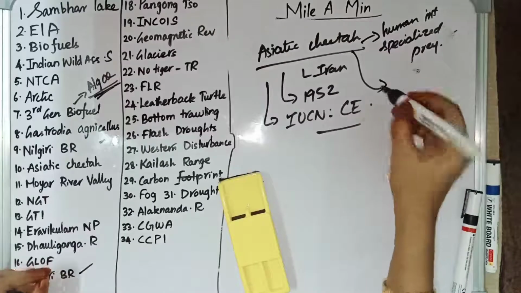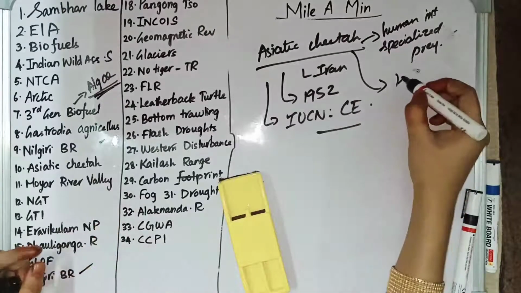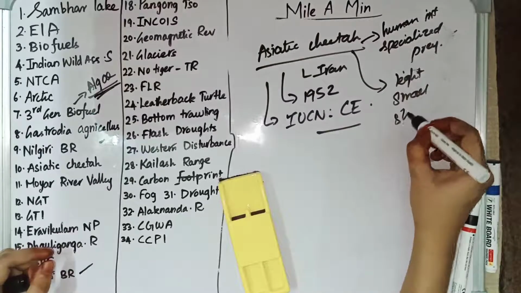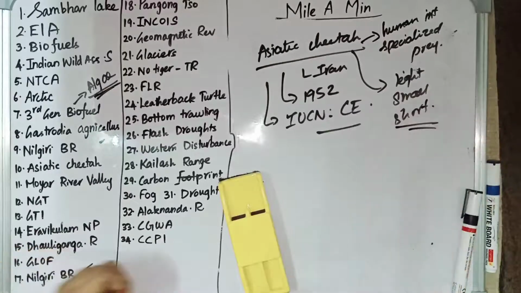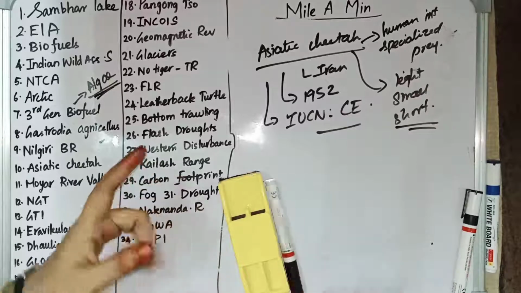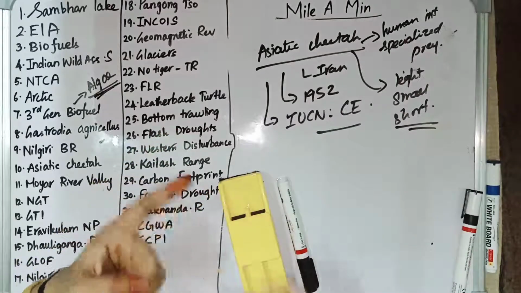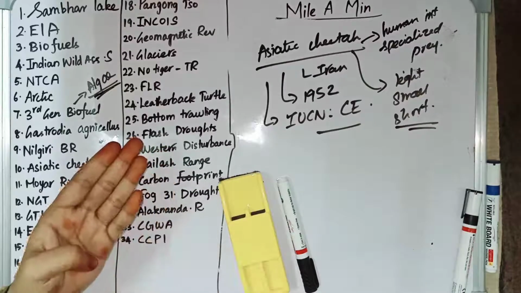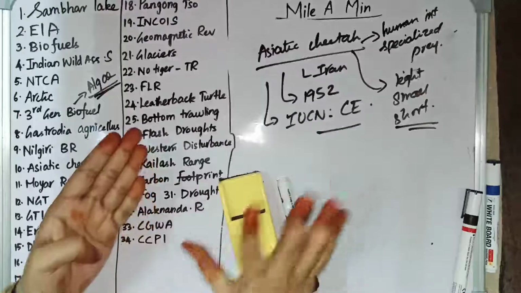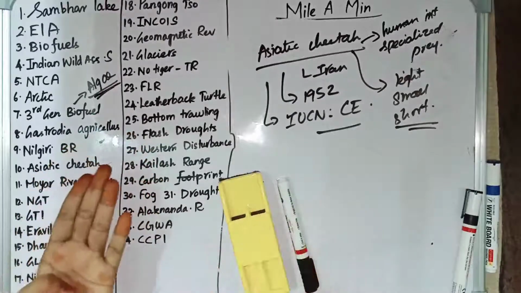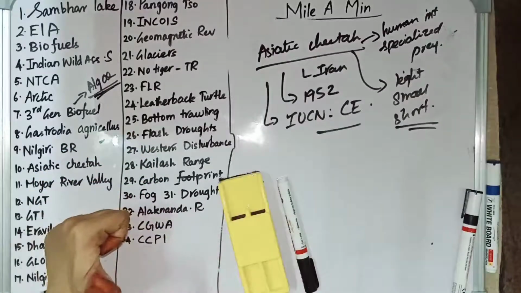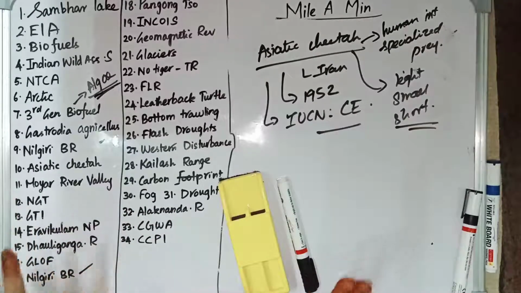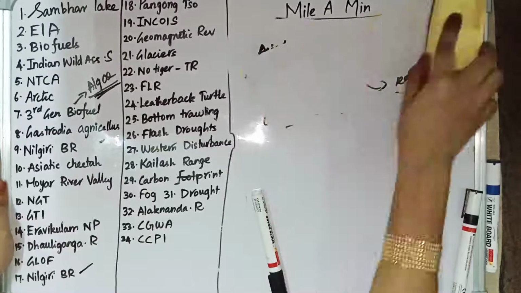And Asiatic cheetah, comparatively, is lighter in weight. It has a small head and short legs. These are the important points which are relating to Asiatic cheetah. It is believed to survive only in Iran. It became extinct in India in 1952. The IUCN status is critically endangered, and it is highly tolerant in climate, but it cannot tolerate human intervention, and it feeds on specialized prey, and it is light with a small head and shorter legs. So these are the characteristics of Asiatic cheetah.